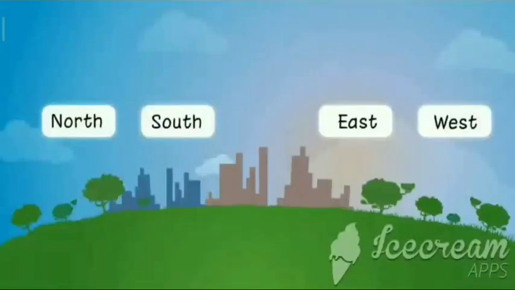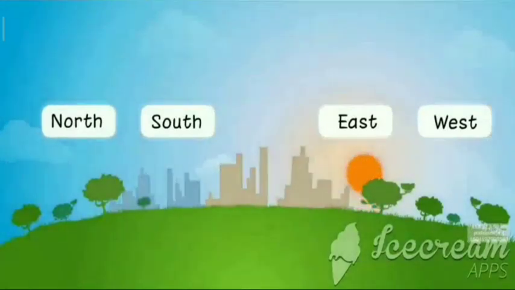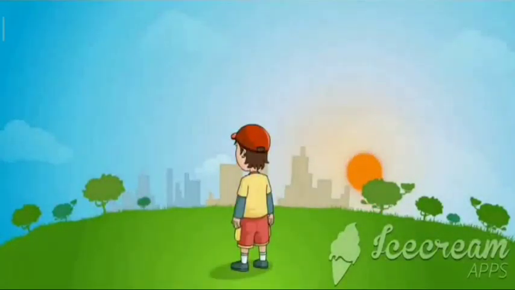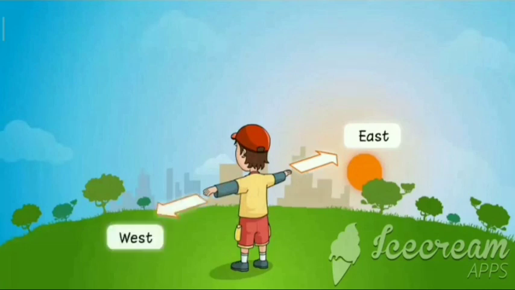North, south, east and west are 4 main directions. We can determine these directions with the rising sun. Now stand with your right shoulder facing the rising sun. Remember, the sun rises in the east. Now raise your right arm towards the rising sun, that is in the east direction. Now raise your left arm opposite to east, that is in the west direction. East and west are opposite to each other.